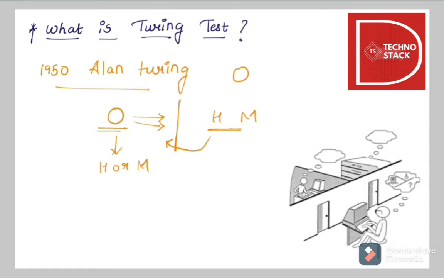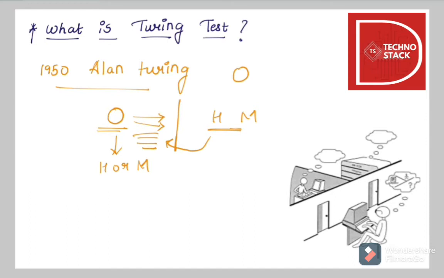There was an entire list of questions that he used to take, and he used to note all the answers, and based on statistics he used to tell whether the given person is a human or a machine. It was a very efficient test during those times, and it was based on four approaches.